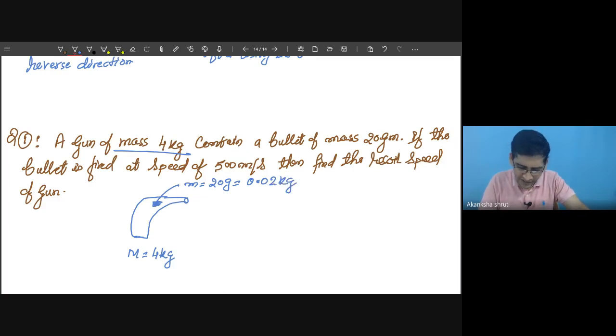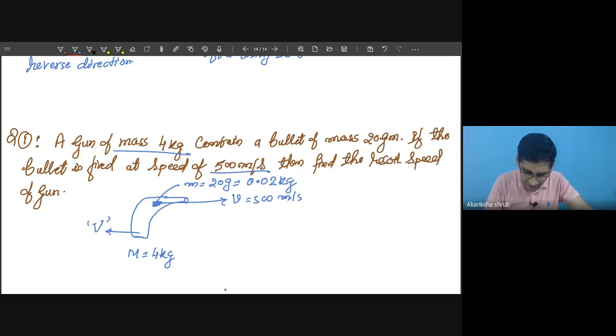Now it is found that this bullet starts moving forward at the speed of 500 meter per second. Means the speed of bullet that we have to take is 500 meter per second. When this bullet moves forward, the gun will move backward. Let us denote it by capital V. Then what is the value of this capital V? This is the situation.